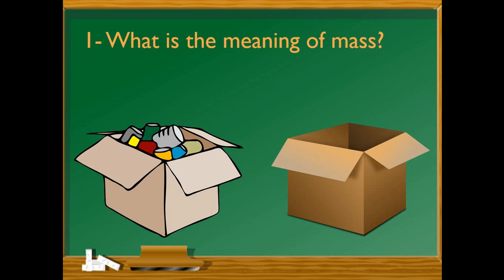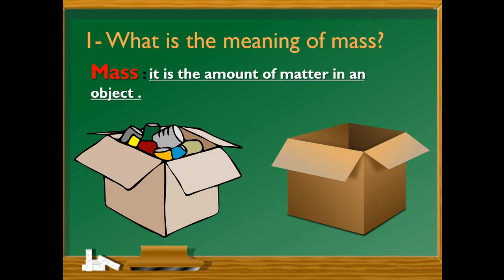The mass means the amount of matter in an object. For example, as you see, we have 2 boxes. One of them is empty and the other is full. So, box number 1 is full. Why? Because it has an amount of matter in it.